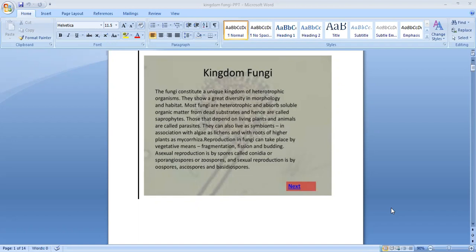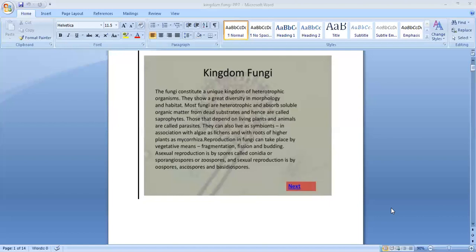Then, what is the fungal body made up of? The fungal body consists of long, slender, thread-like structures. They are called hyphae. What are they called? Hyphae. Their body is very long, slender, and thread-like. These hyphae form a network, and that network is called mycelium. Mycelium. Clear? Then these hyphae have a cell wall. The cell wall is made up of chitin material.